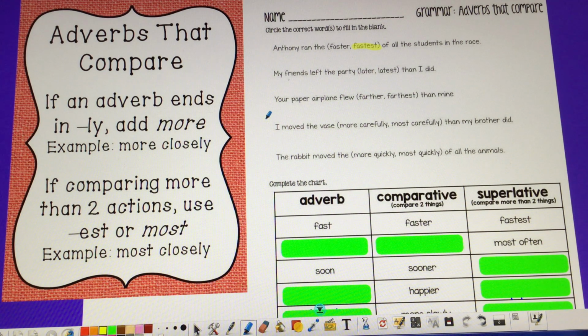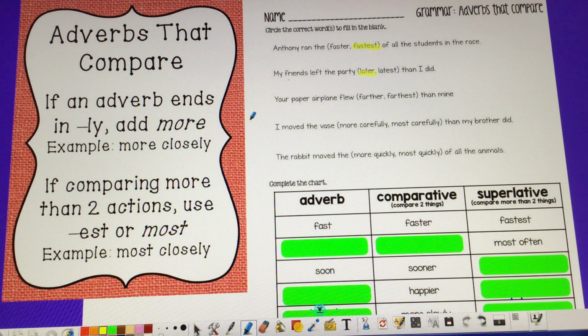Okay, now to the next one. My friend left the party later than I did or latest than I did. Base word is late. So it doesn't have an ly, so you can either add er or est. I've got to look at, am I comparing two actions or more than two actions? So it's talking about my friends left the party later than I did. Yes, my friends is a group, but that's still one group, right? My friends, then I did. So I would go with later.